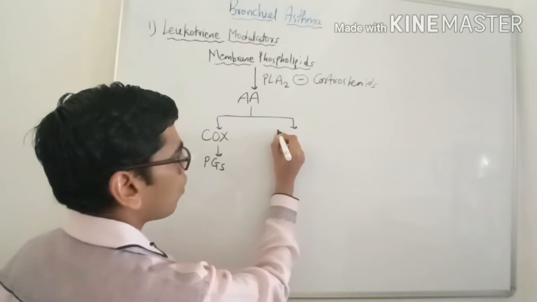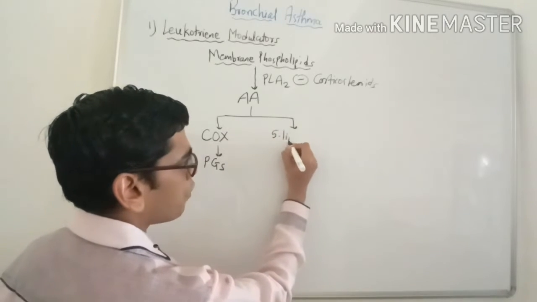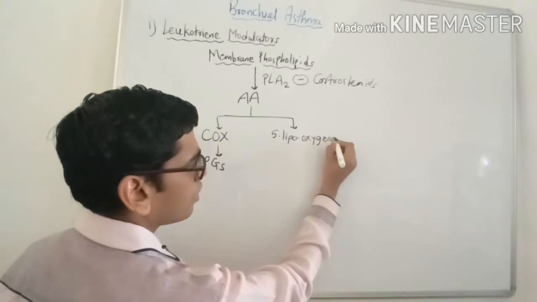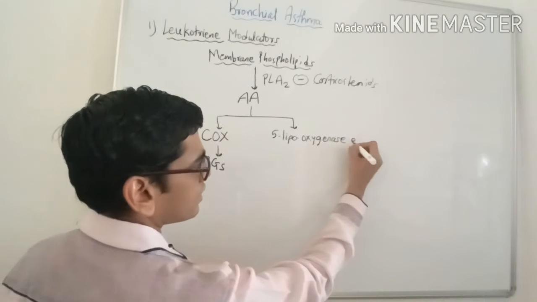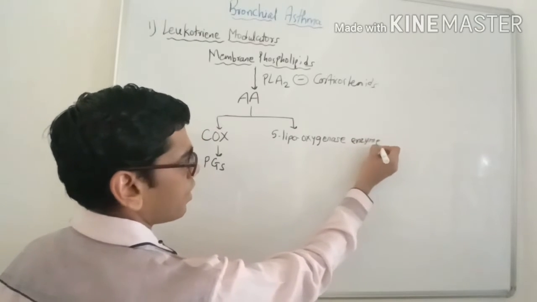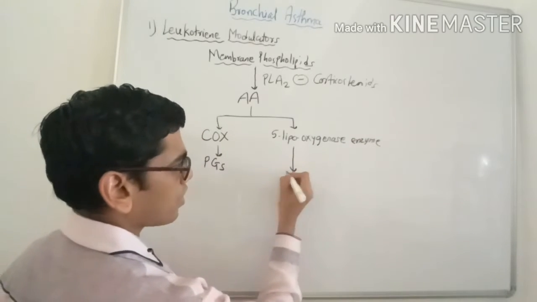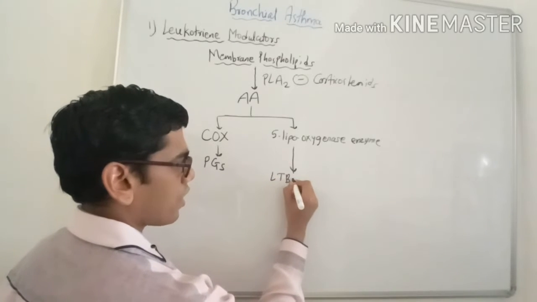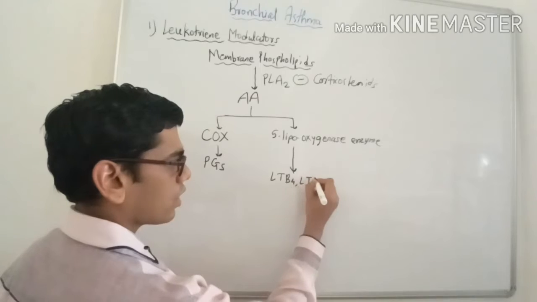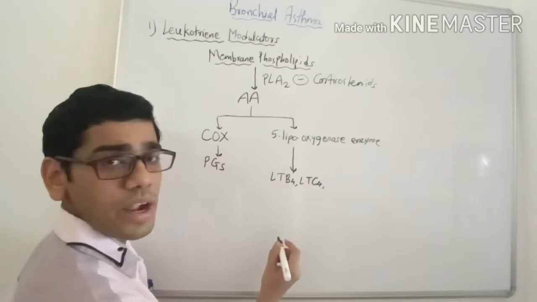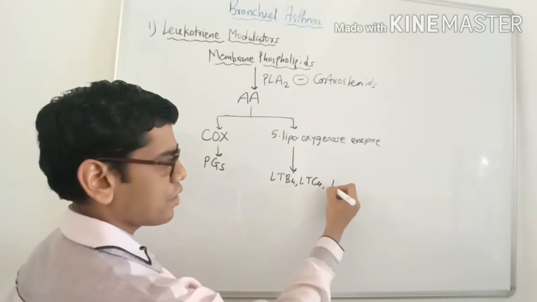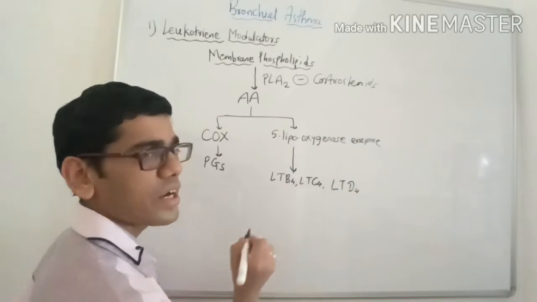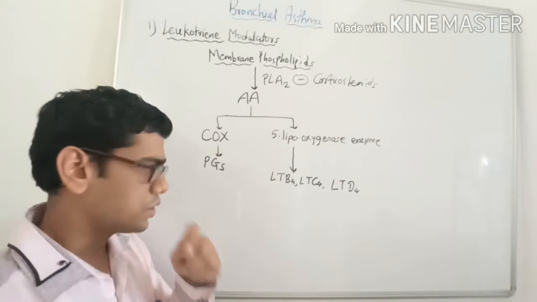While through the 5-lipoxygenase enzyme, arachidonic acid is converted into various leukotrienes. There are various leukotrienes, but the important ones in asthma are LTB4, LTC4 and LTD4. LT stands for leukotriene, 4 indicates the double bonds in their structure.